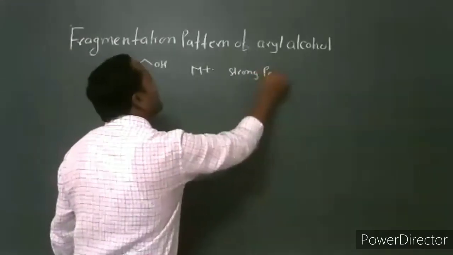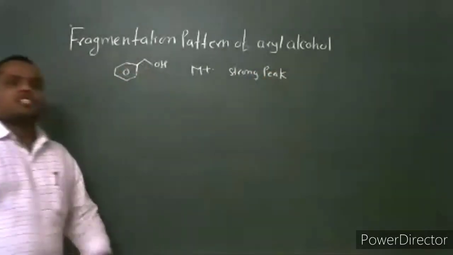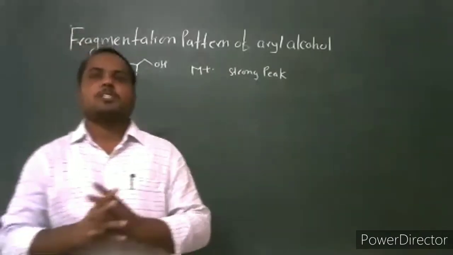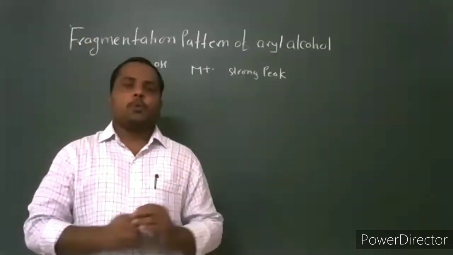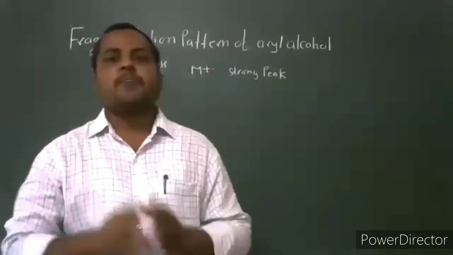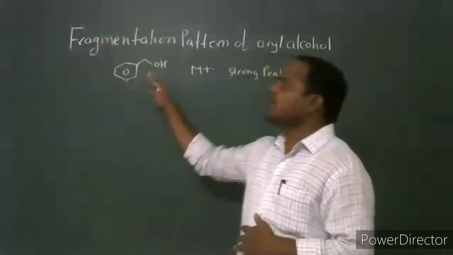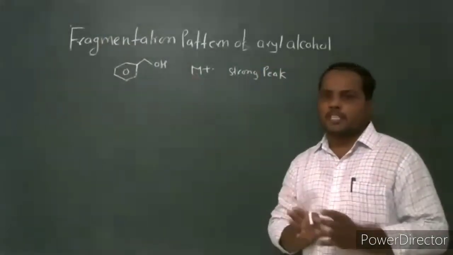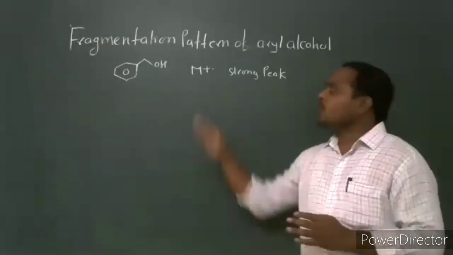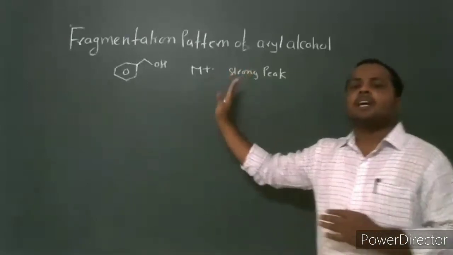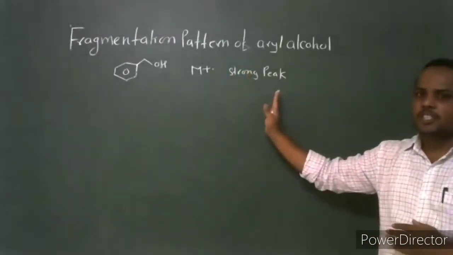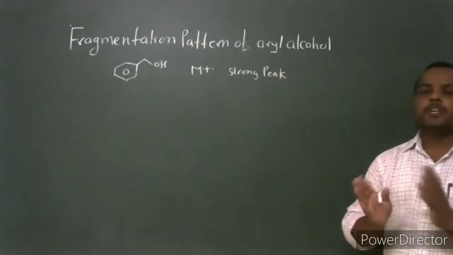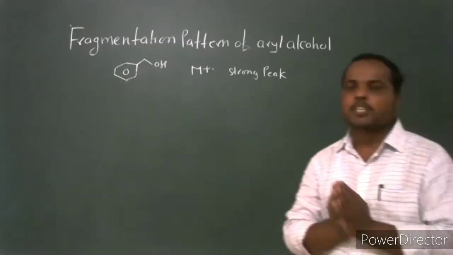To discuss the fragmentation pattern for aryl alcohol, we take benzyl alcohol as a representative example. The molecular ion peak for aryl alcohols is generally strong, and it is a characteristic feature of the mass spectrum of aryl alcohol. Then what is the possible way of fragmentation for the aryl alcohol?